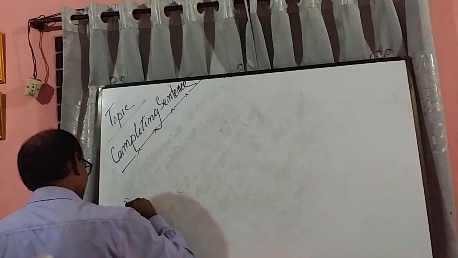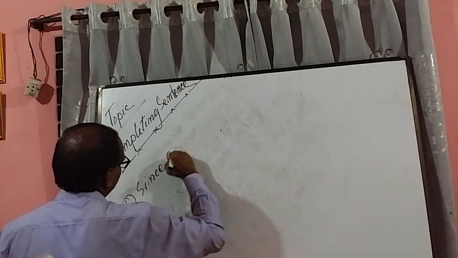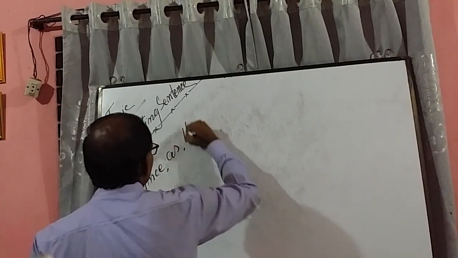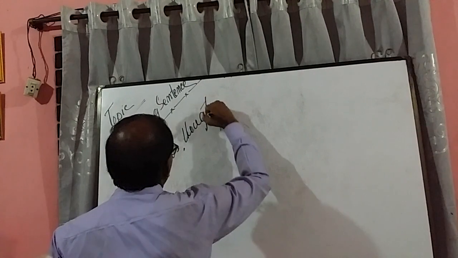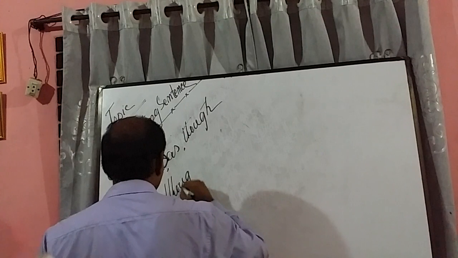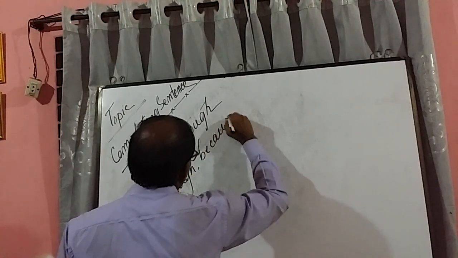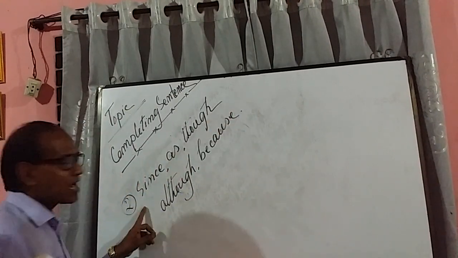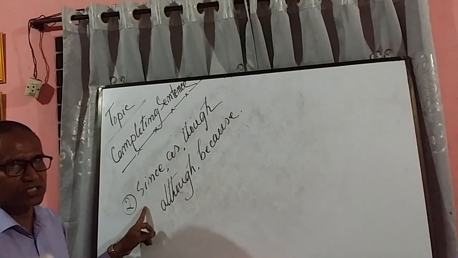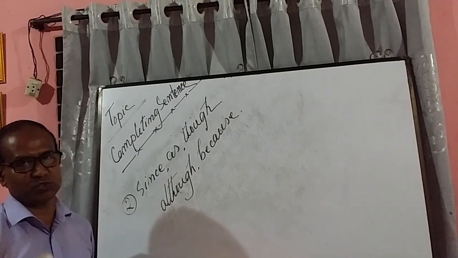Rule 2: if any sentence starts like seems as though, although, because, in that case, just keep it in mind, you have to write two complete sentences maintaining the tenses.